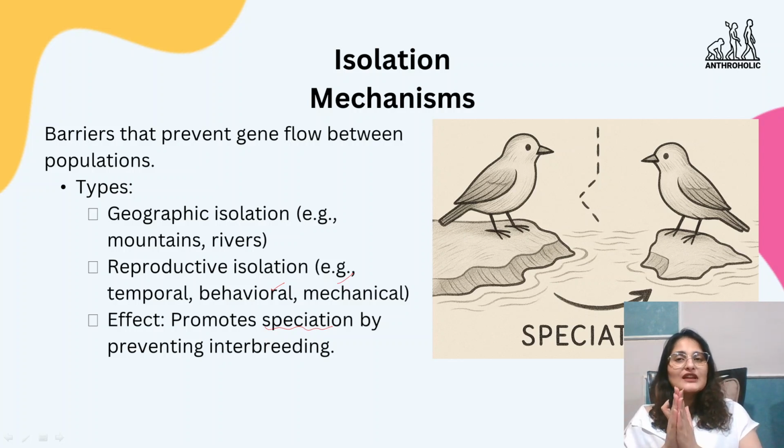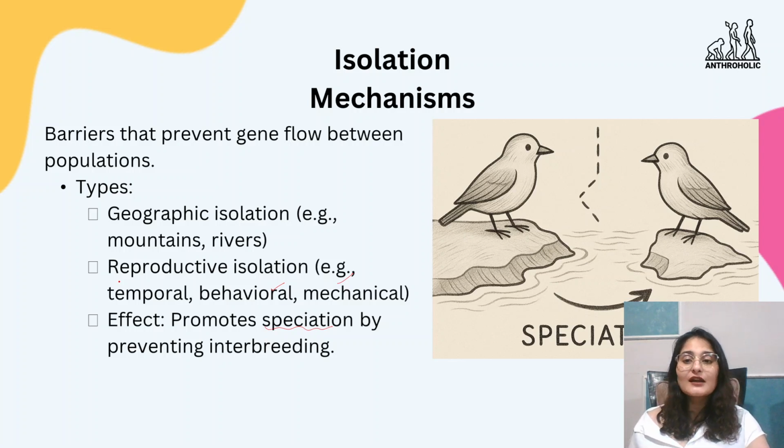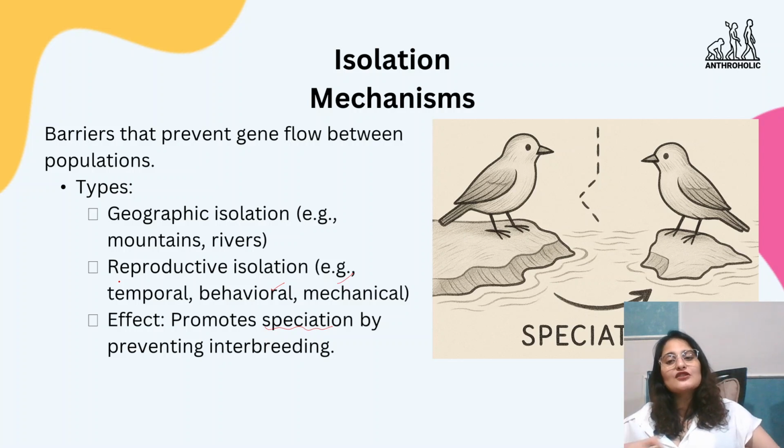Because there should be a barrier, that okay, this is not the right gene flow that can happen, this is not the kind of interbreeding that can be allowed in this environment on earth. So a difference, a barrier is necessary, and this is what the barriers are. The isolation mechanisms are the ones which prevent wrongful gene mutations and mergers from happening, because without them gene flow would blur the distinction of species. If there's no barrier, everybody is going to interbreed and there's going to be a whole lot of mess. So to prevent that mess, isolation mechanisms stand tall and are very, very important.